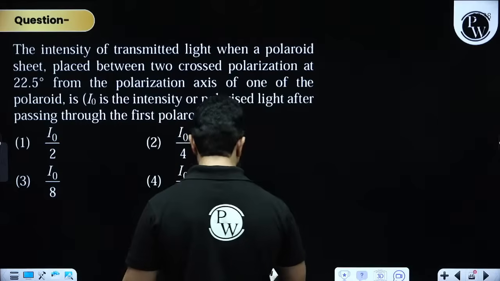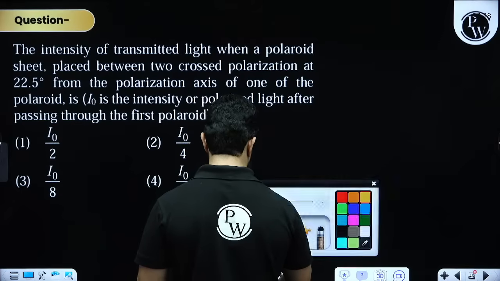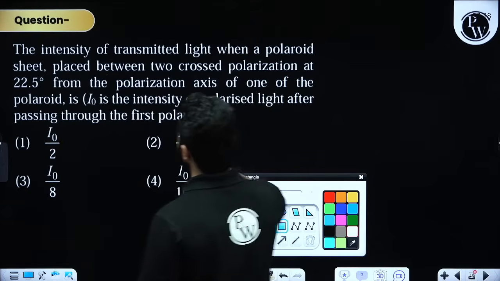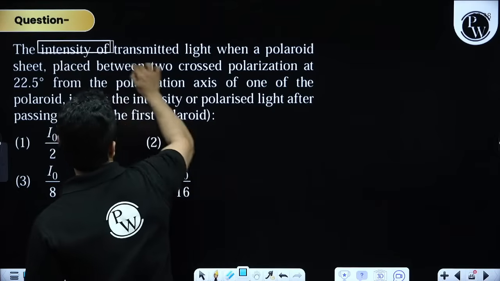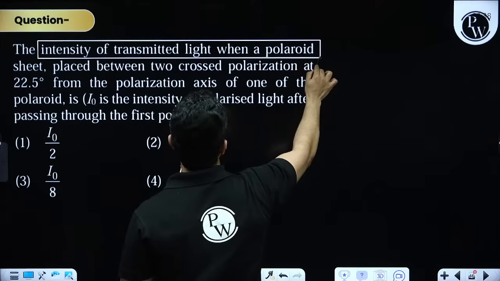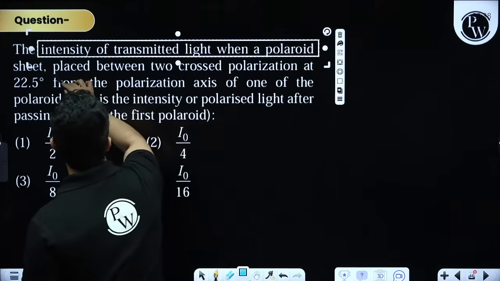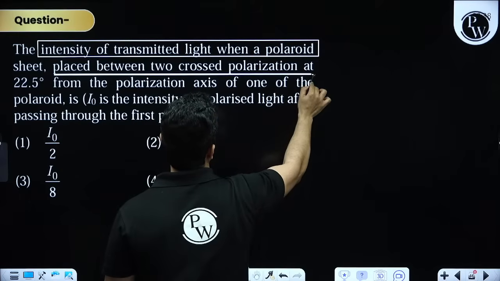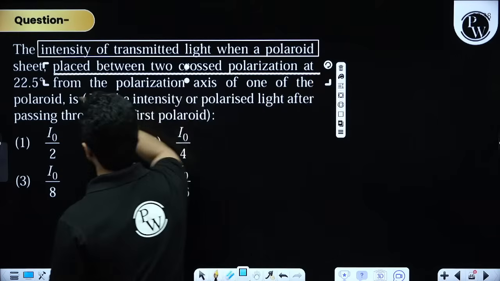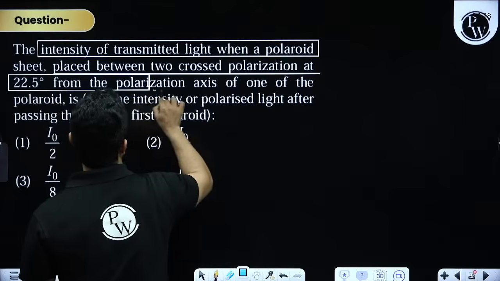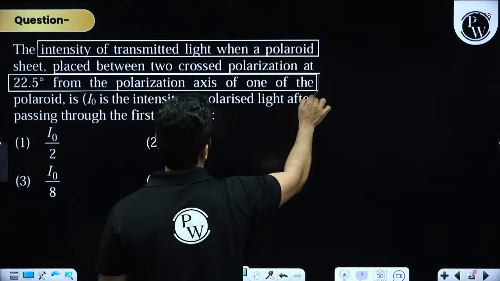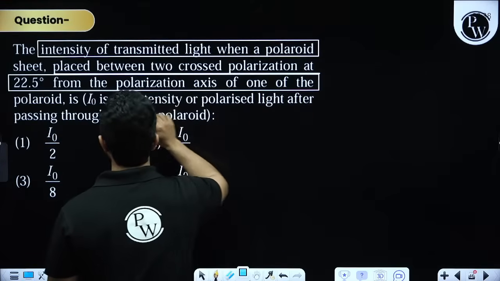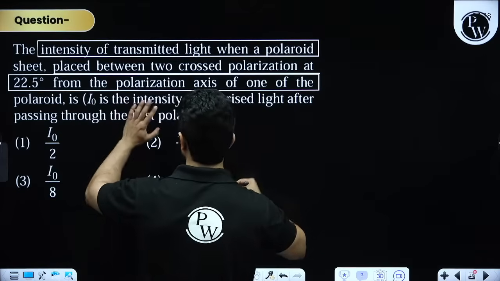The intensity of the transmitted light when a polarized sheet is placed between two crossed polarizers at 22.5 degrees from the polarization axis of one of the polaroids is dash, and I naught.